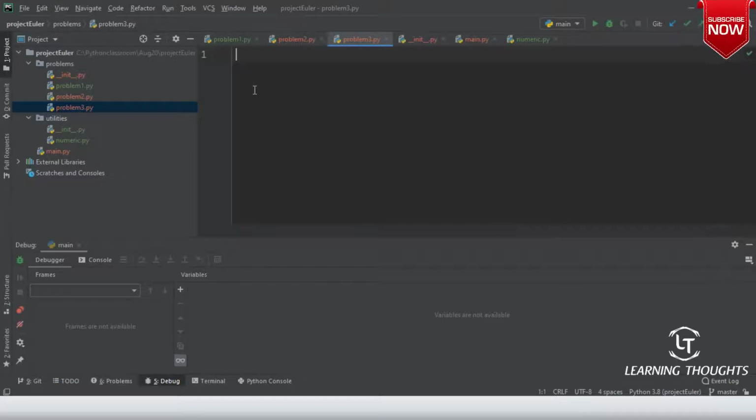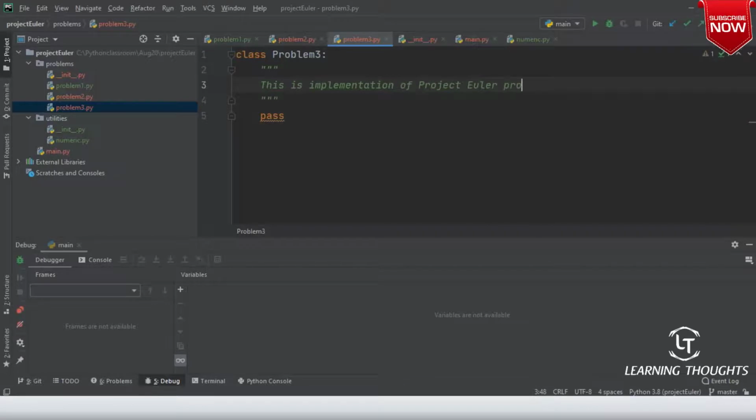So class Problem3, and then let me write pass. Pass means I have not implemented the class yet. This is implementation of Project Euler problem 3.